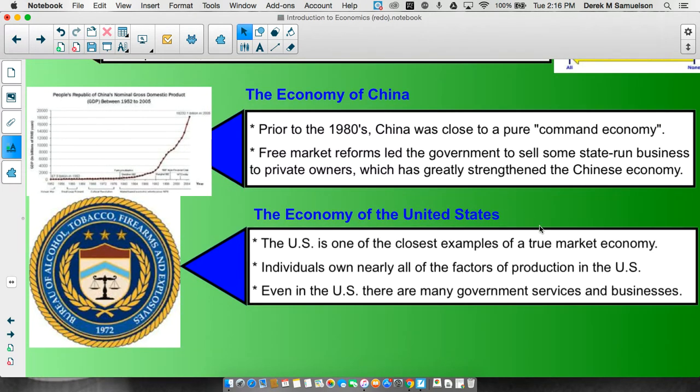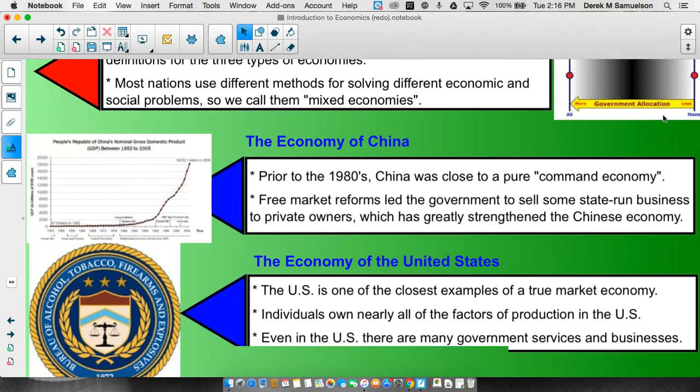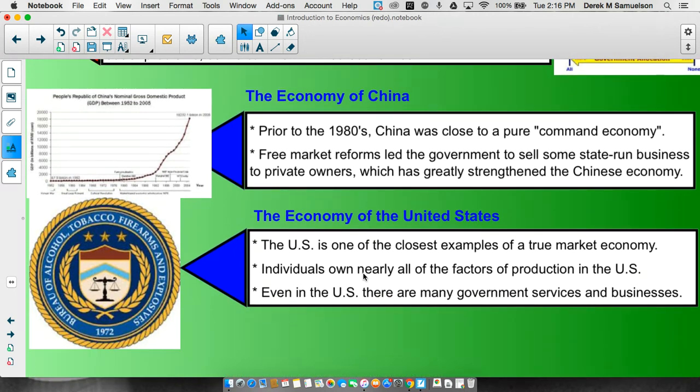All right, the economy of the United States. The US is one of the closest examples of a true market economy in the world. We fall way far on the other side of the spectrum, although not all the way. We do have some mixed elements. Individuals own almost everything in the United States. There is some nationally owned stuff, but very little is nationally owned. Almost the entire American economy is owned by individuals, people.